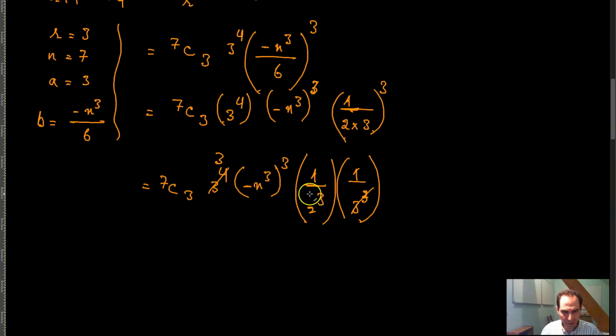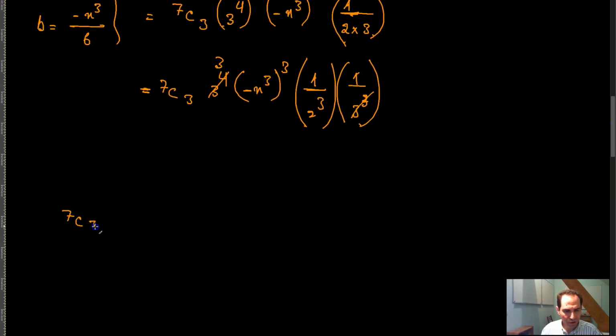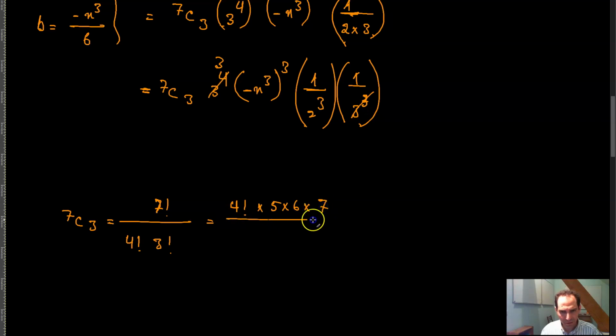And so 7 combination 3 is the same thing as 7 factorial by 4 factorial by 3 factorial, which is equal to 4 factorial times 5 times 6 times 7 divided by 4 factorial times 6. 4 factorial and 4 factorial I can cancel out. I can write this as 5 times 7 is equal to 35.